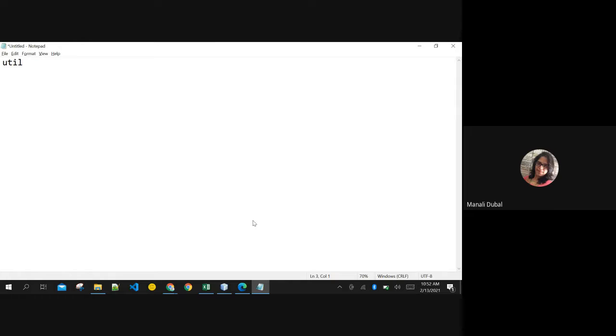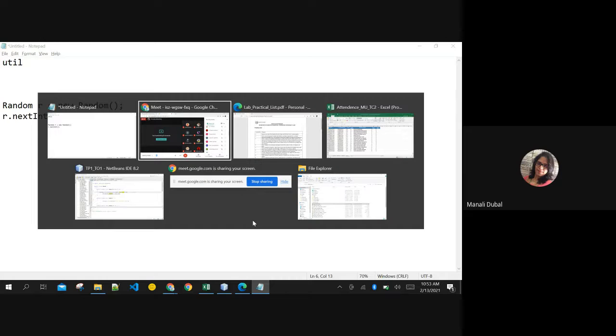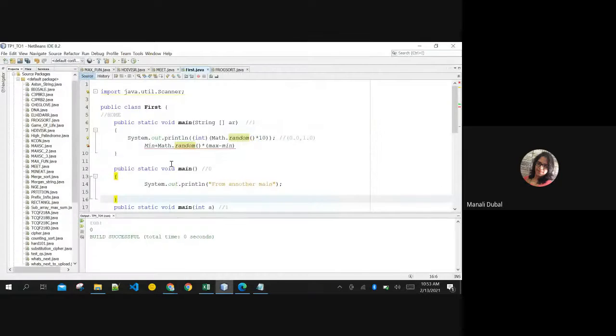For creating the object, you mention Random r equals new Random. Now you can get the methods here. I think the methods are nextInt, nextByte is also there. r.nextInt will generate the next possible integer. But if you want to generate a random number in a range from this class, let me show it to you.